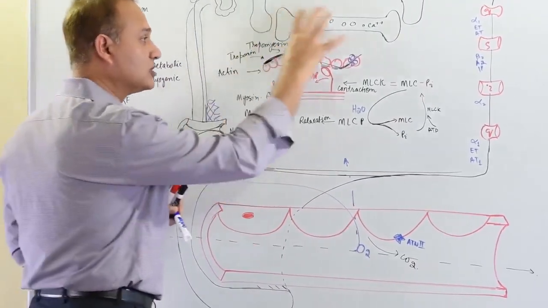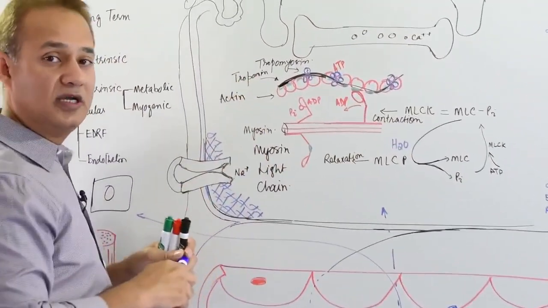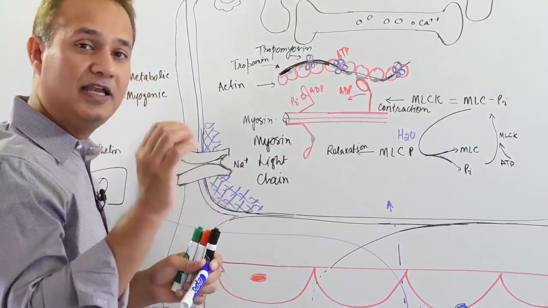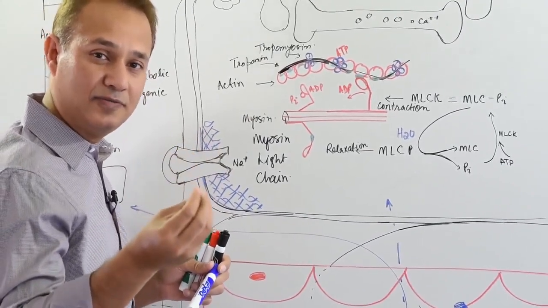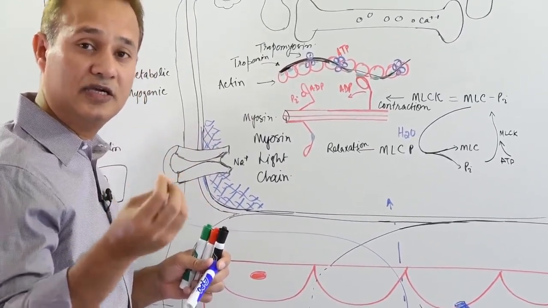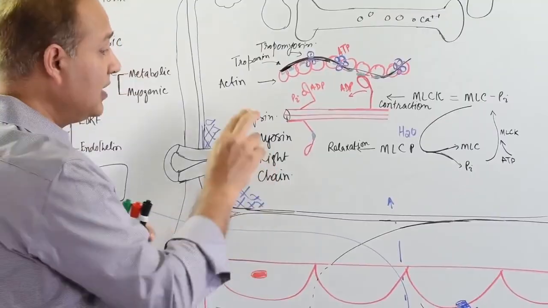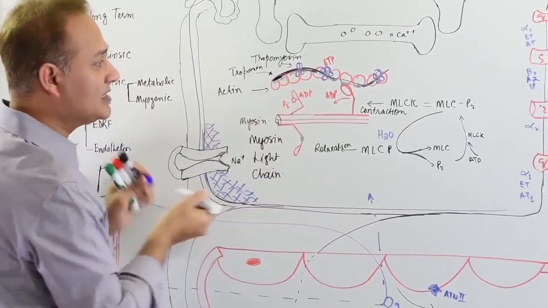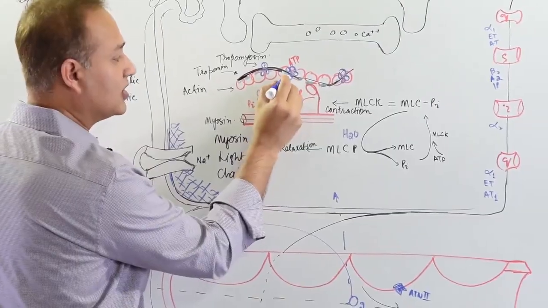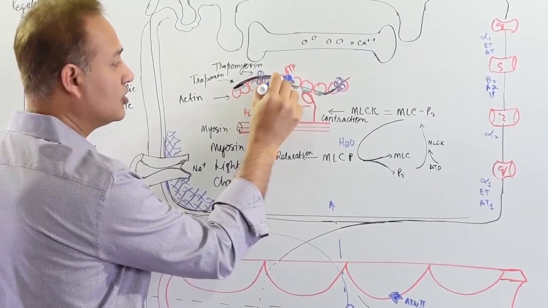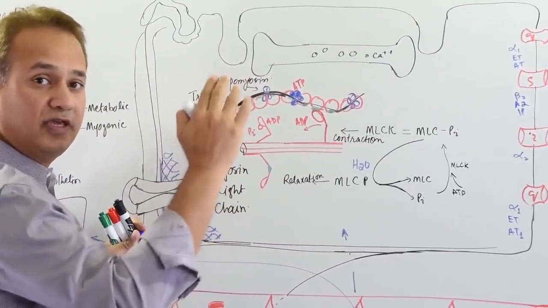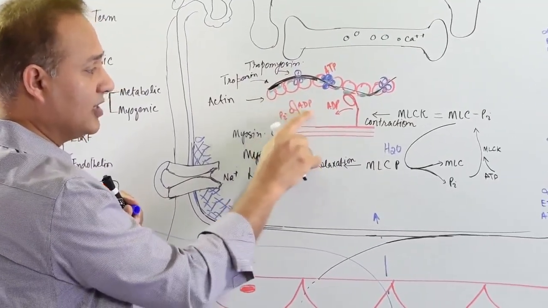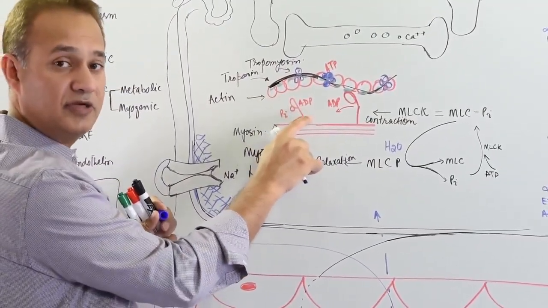Lack of oxygen in the smooth muscle will cause what? Remember, oxygen is helpful in aerobic metabolism to produce the ATP. So that means low oxygen will mean low ATP. ATP is needed, number one, to activate the tropomyosins to move the troponin thread away, and ATP is needed here for the myosin heads to work.